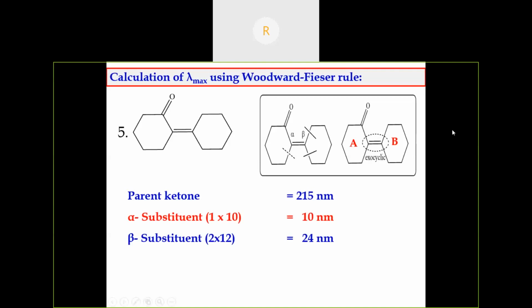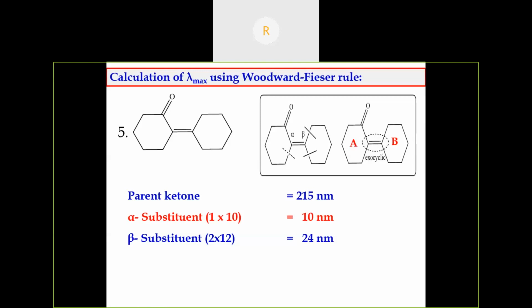Then we have to look whether there is an exocyclic double bond. This is the important thing here. Sitting inside ring A, there is an exocyclic double bond, and for this ring there is one exocyclic. So we should not misinterpret here. Only one exocyclic double bond is there. It is not so.